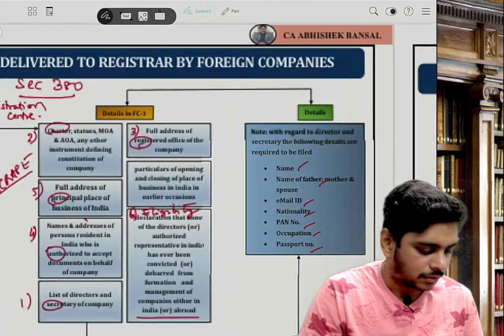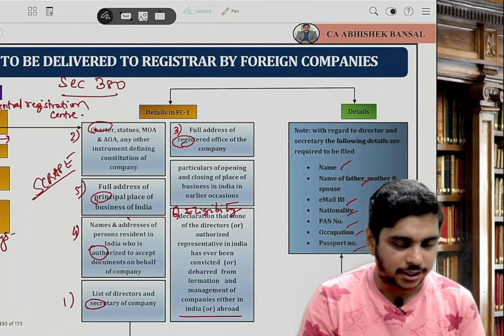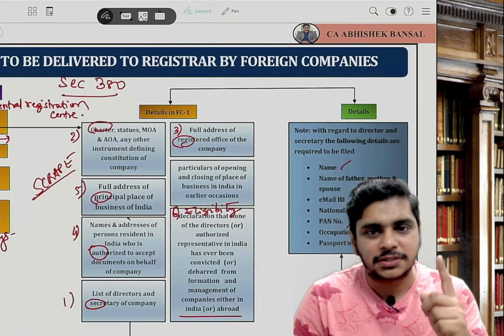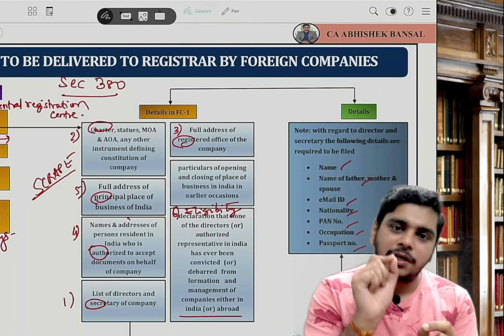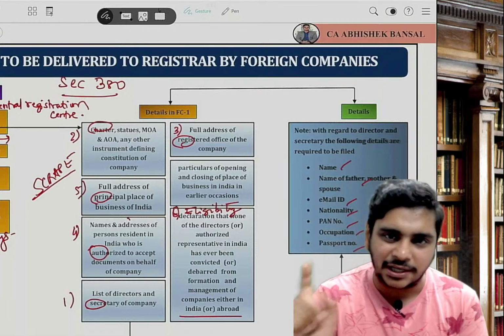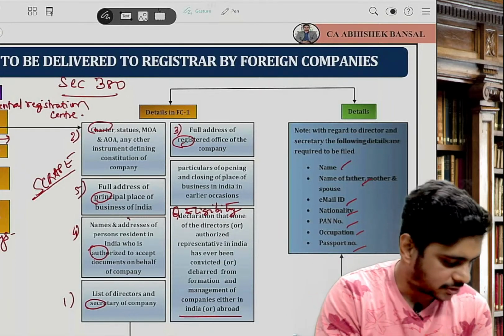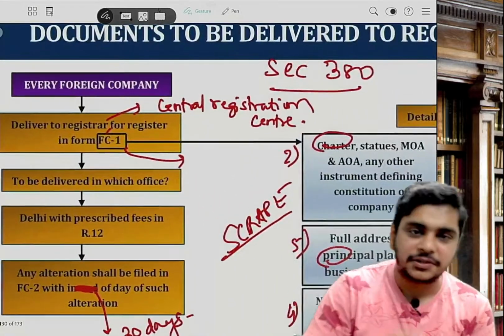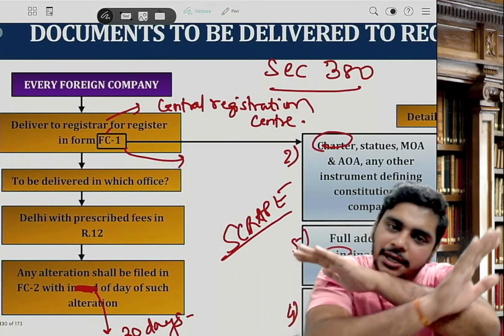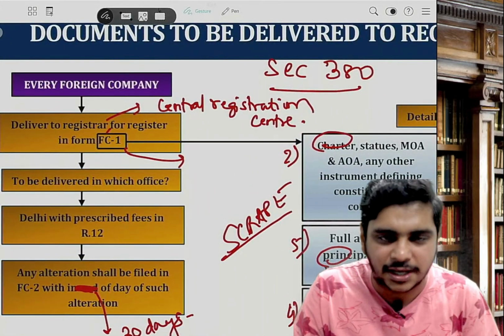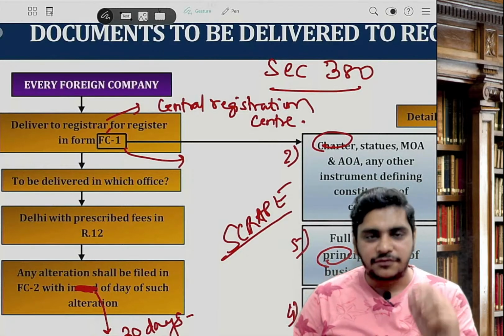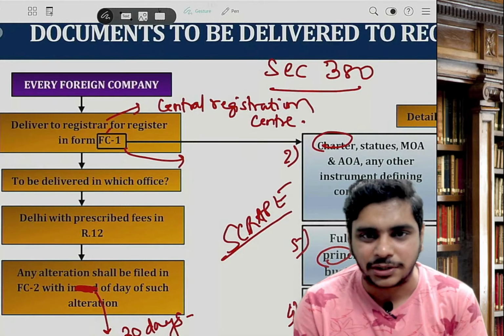Now, understand what I am trying to say. Please open your notes. You must have written that FC1 should be given to the ROC of New Delhi. After that, there is one addition. In the entire syllabus, only one change is there: they have given the clarification that we have to give it to the ROC of New Delhi, but where?